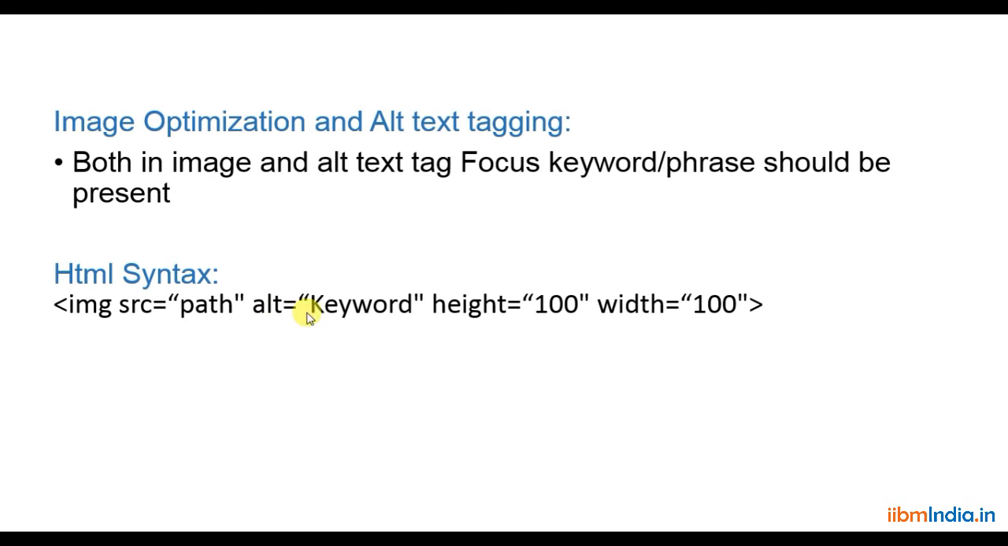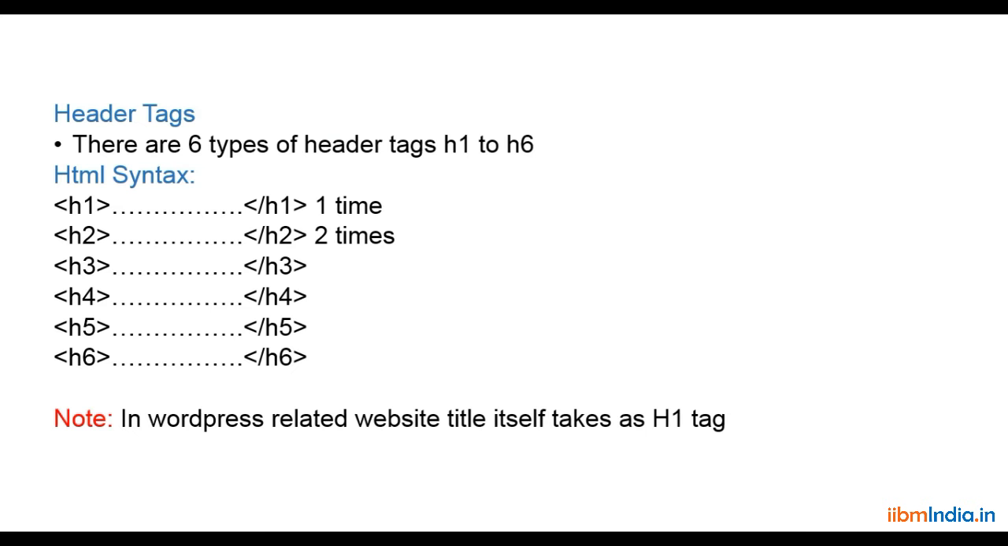Alt equal to keyword. The keyword is nothing but whatever keyword we have researched. And height could be 100 by 100, or it is based on your website. It is not only 100 by 100. It is based on your website. So this is about image optimization and alternate text tagging.